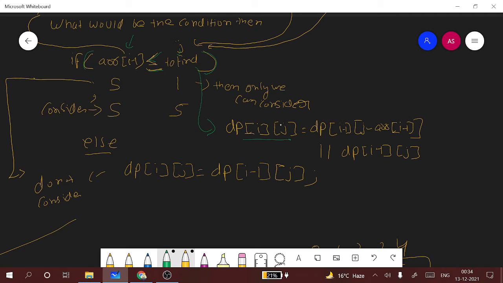We will be making dp of i, j as dp of I minus 1, j, which is not considering the array of I minus 1 element, or also this one by considering the array of I minus 1. If we have considered the array of I minus 1 element, we will be simply subtracting it from j, which is j minus array of I minus 1. If we haven't considered it, we will be going to the previous state, which is I minus 1, and the to find variable will still be j.